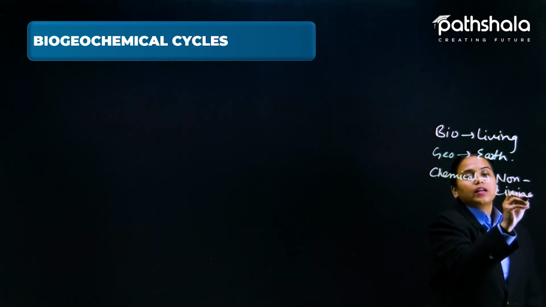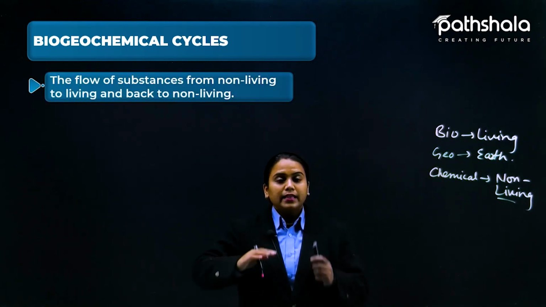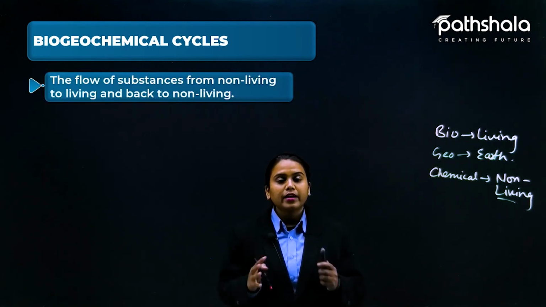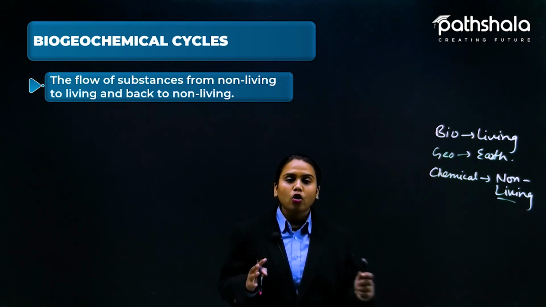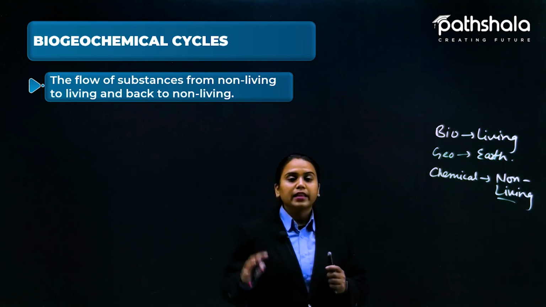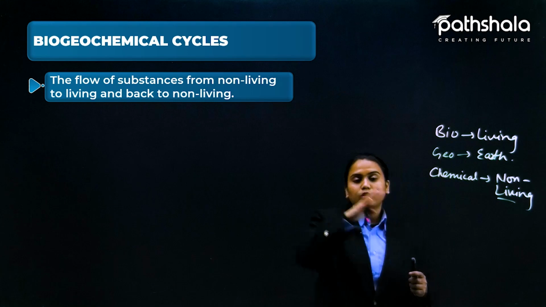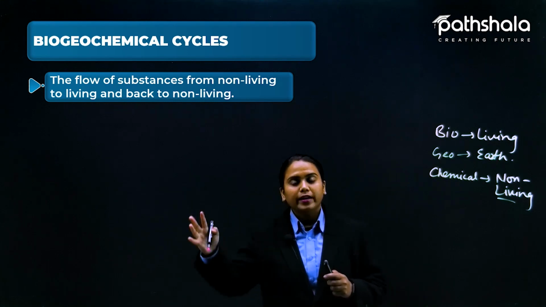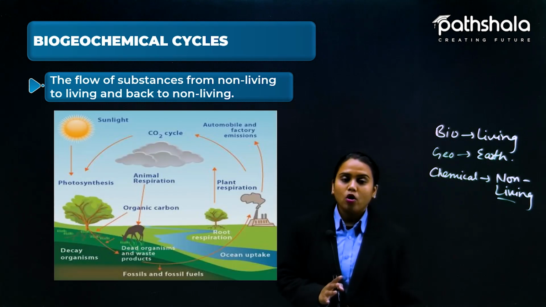So the biogeochemical cycle represents the relation between living and non-living substances. The living creatures make use of it and again return it to the non-living, and the non-living again transfers energy to the living. So this cycle is going on and on.